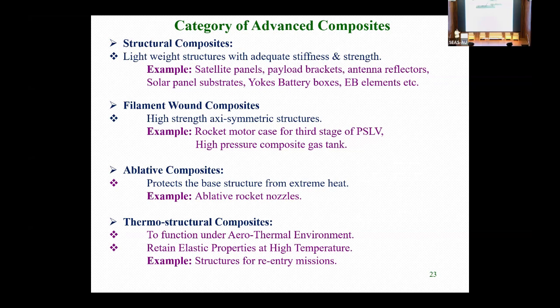Ablative is used where high thermal heat is required. Thermostructural components are where both can be together, just like in our camera structure, where we need dimensional stability as well as structural requirement, and both we can select for the application. So we are basically going for structural sandwich, filament wound, and for the monocoque, the thermostructural composites.